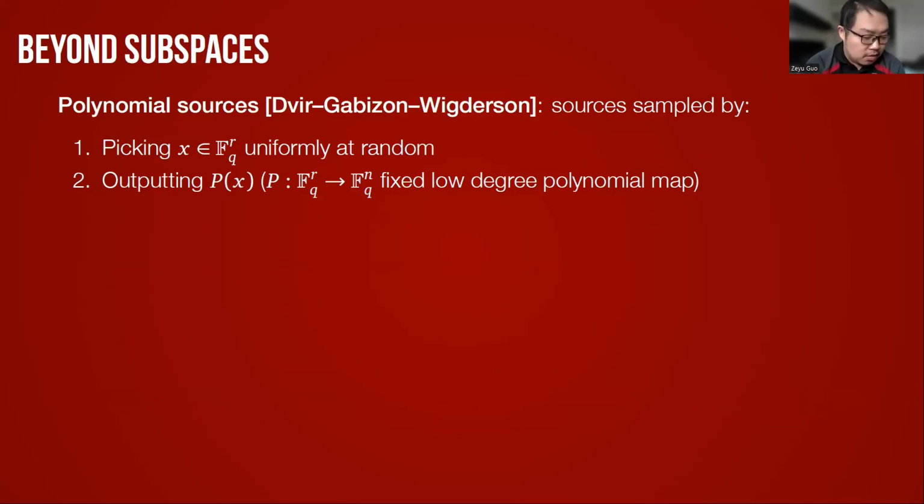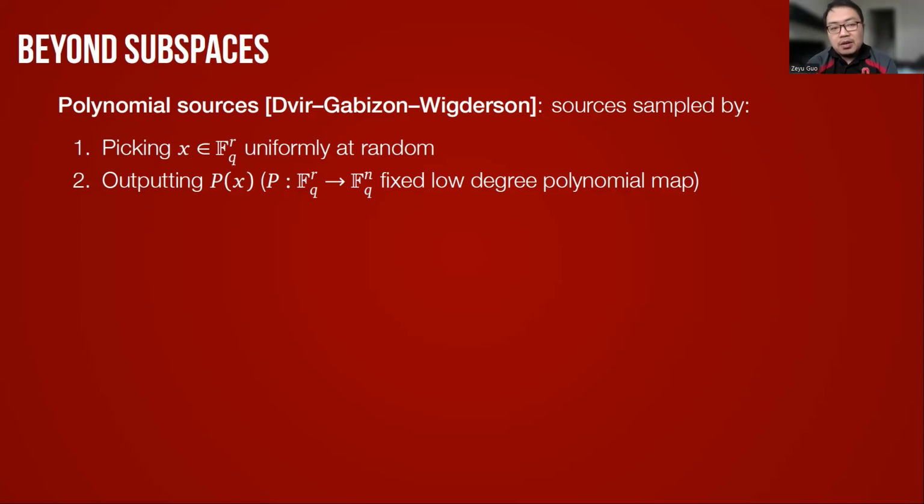Now, affine sources are the simplest kind of algebraic sources. We can consider generalizations of affine sources. For example, Dvir, Gabizon, and Wigderson consider a generalization called polynomial sources. A polynomial source is a source that is sampled as follows.